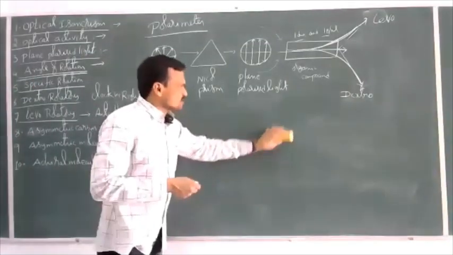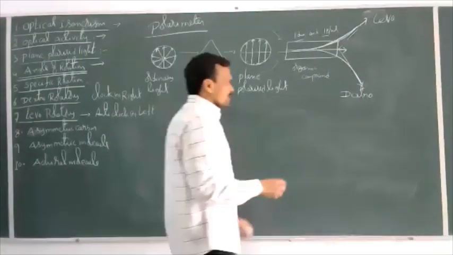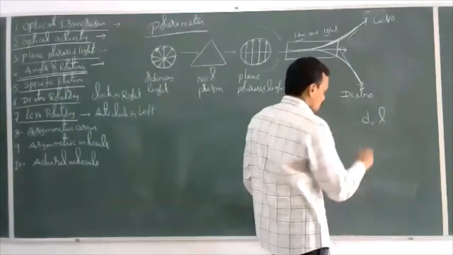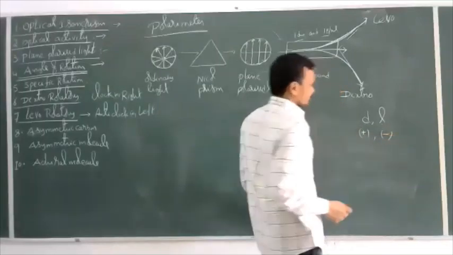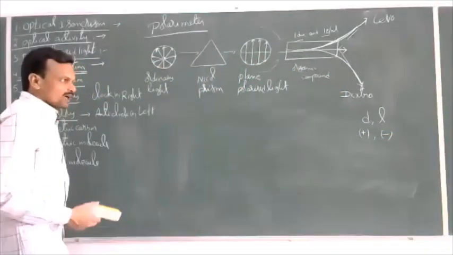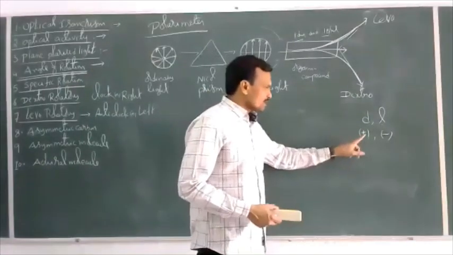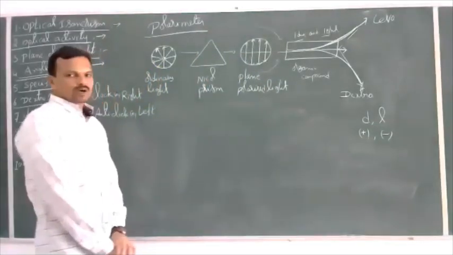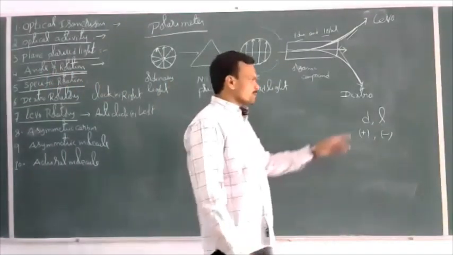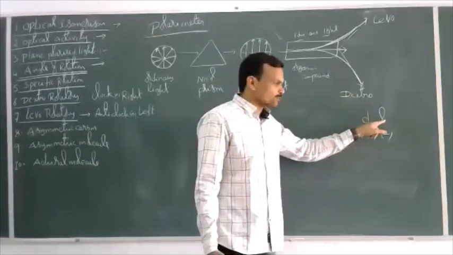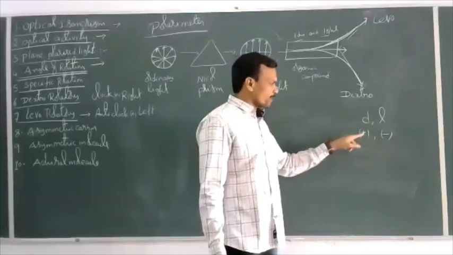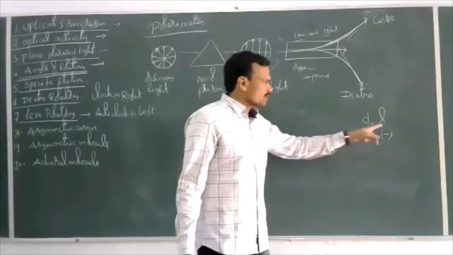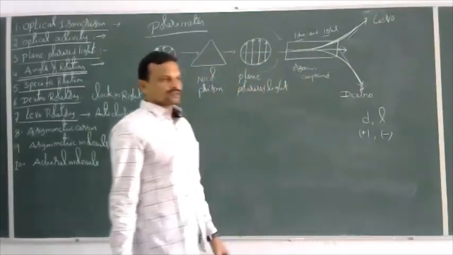And dextro and levo are represented using the symbols D and L, otherwise plus and minus. So small d, small l, otherwise plus minus. These are the symbols used to mention dextro and levo compounds. Dextro-rotatory compound, small d. Levo-rotatory compound, small l. Dextro is also represented with the symbol plus, and levo is represented with the symbol minus. Plus or d is dextro, minus or l is levo.